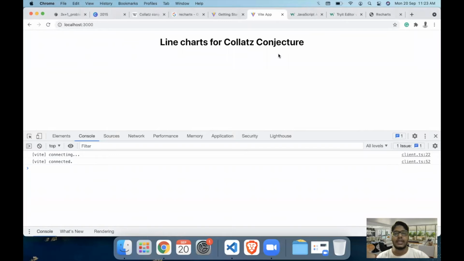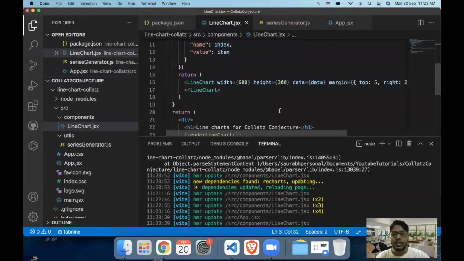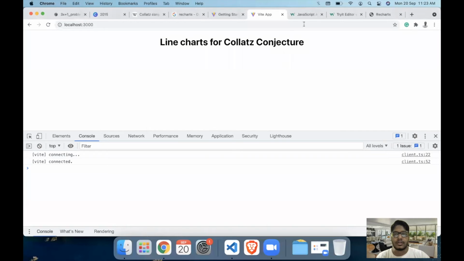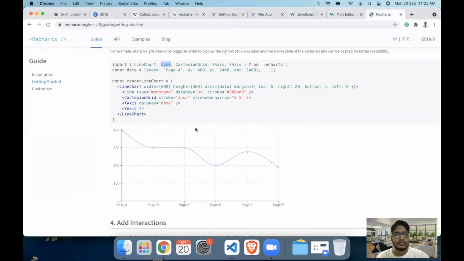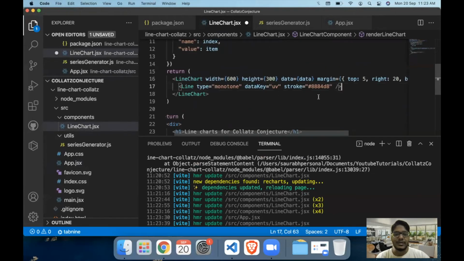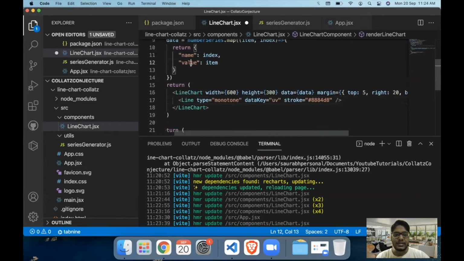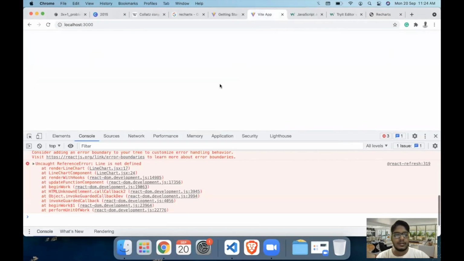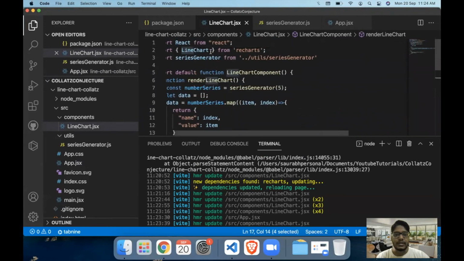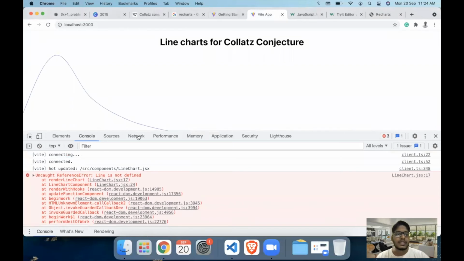Now we don't have the line chart visualized here because we are not creating a line. So let's add a line to our code using the same line type and other stuff. I'm just going to copy the code from the usual key, and the data key for us is the value instead of UV. So now let's import the line component from recharts. And we have this line.